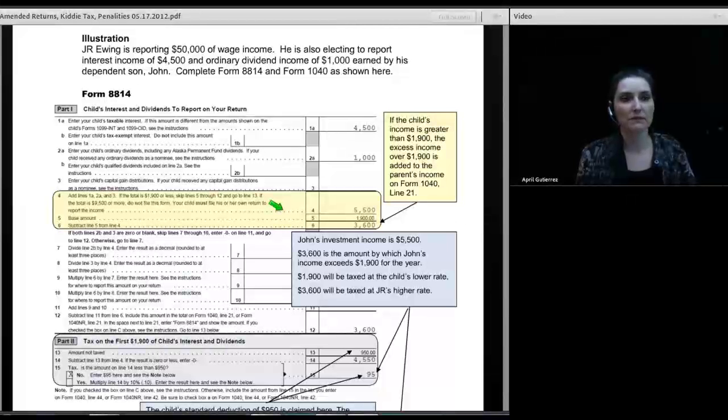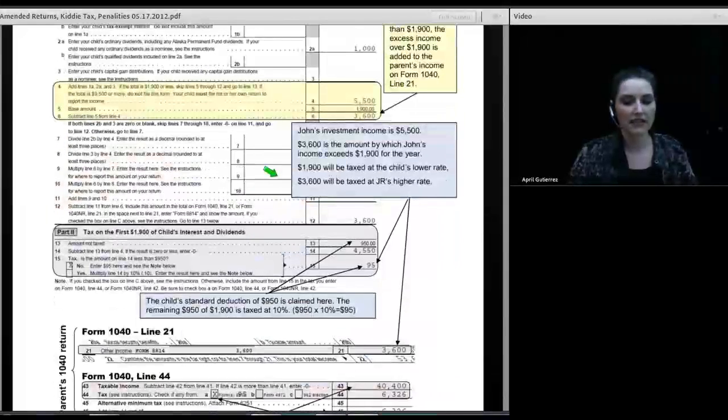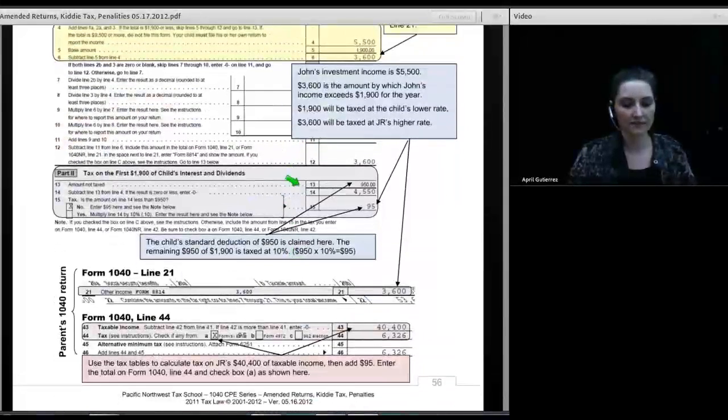because you throw the income on, you only pay a tax of 10% on the difference between $950 and $1,900. But if the income goes above $1,900 of the child, then you're going to have to make an addition to the parent's income. And in this case, $5,500 exceeds $1,900 by $3,600. This $3,600 needs to carry to the parent's return.